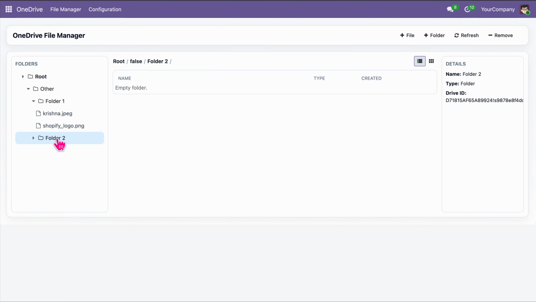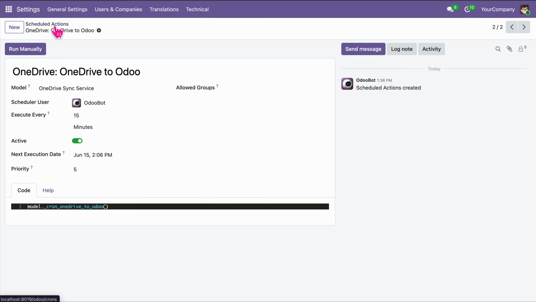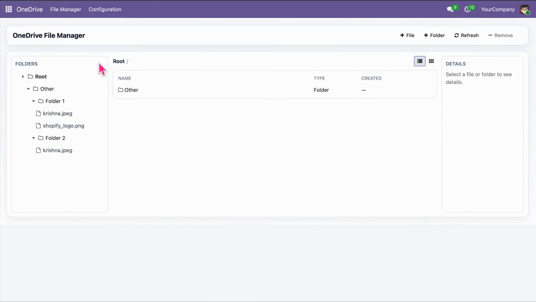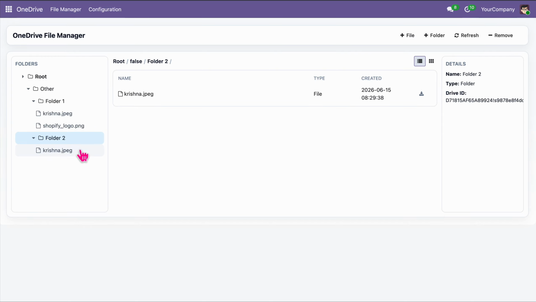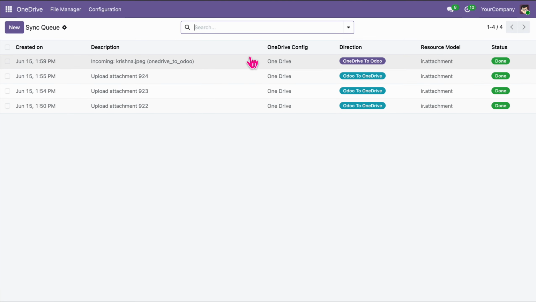Currently, as you can see, folder 2 is empty in Odoo. There is no record. Now we run the schedule action from OneDrive to Odoo. You can see one file created in Odoo as well. You can also verify which direction it is, OneDrive to Odoo.